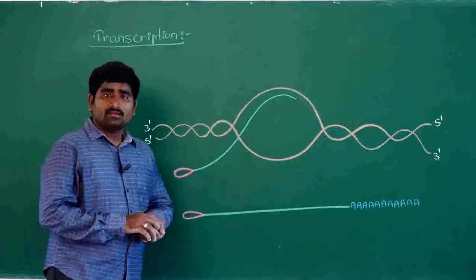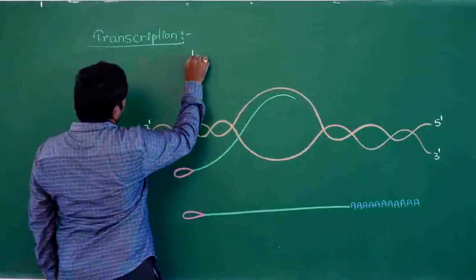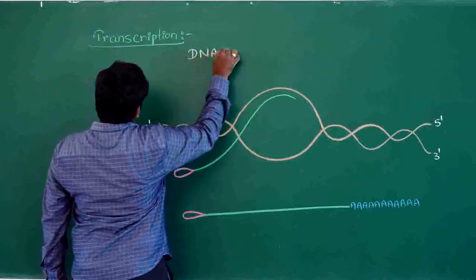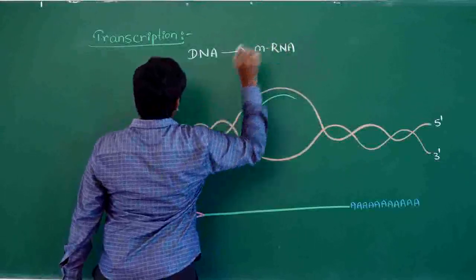Transcription, the biosynthesis of mRNA from DNA, is called transcription.